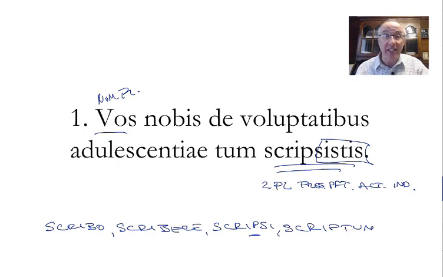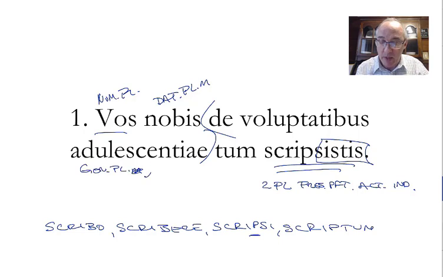You all have written, and when you write, you often write to somebody. This explains the dative, plural, masculine. You have written to us, de voluptatibus adolescentiae, about the desires. Adolescentiae is genitive, plural, masculine, feminine, of youth, and tum equals at that time, or then. So at that time, you wrote to us about the desires of youth.